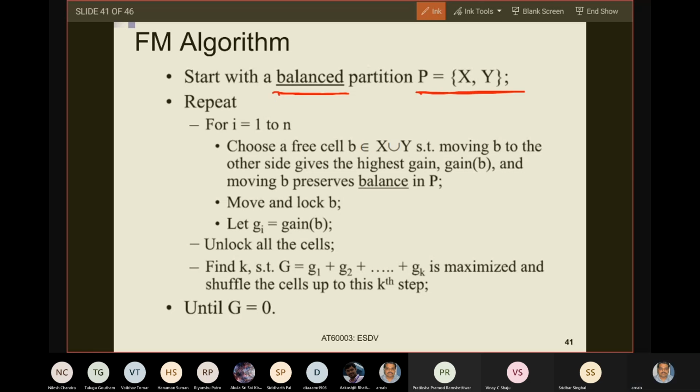Given that, you have essentially two loops. What are these two loops? There is an inner for loop and an outer repeat loop. So the whole algorithm revolves around two loops. Let us see what happens. Let us go inside the inner for loop. You have gone into one repeat loop, and as you have gone into the inner for loop, it goes from I equals 1 to n, where n is the total number of tasks.